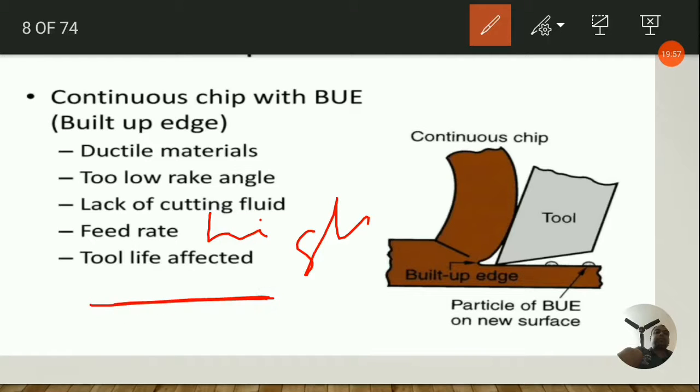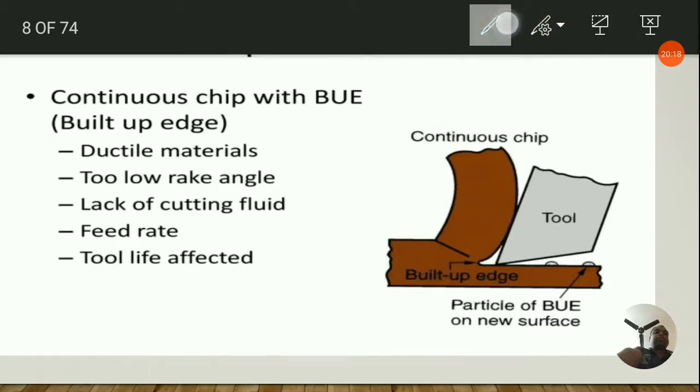Now tool life is not as such affected, because the life is being enhanced, as the material adheres to the tool tip, and that is why it is protecting the life of the tool.